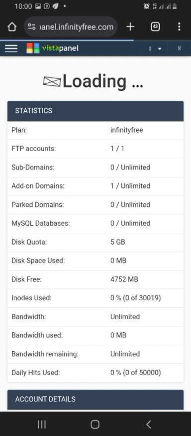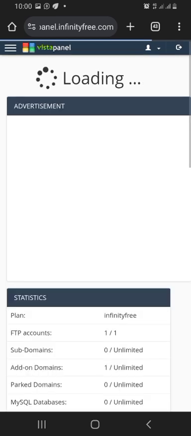Okay, so in this place now, we are actually entering the cPanel. That is the control panel, the engine panel of the hosting. They have actually given us a hosting by this thing, but now we are entering into our own room.